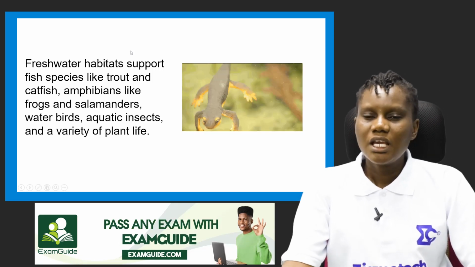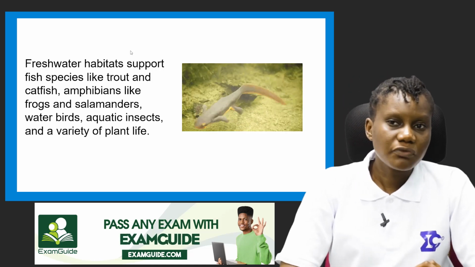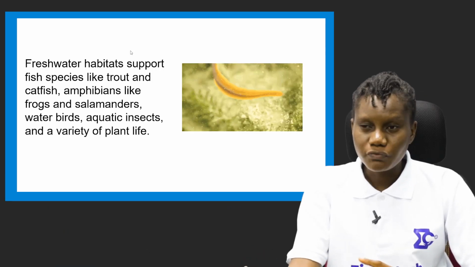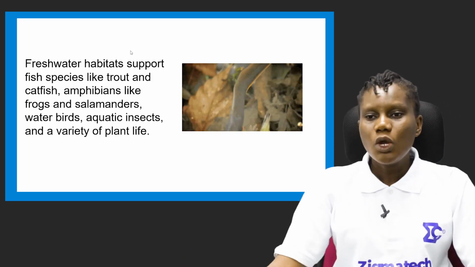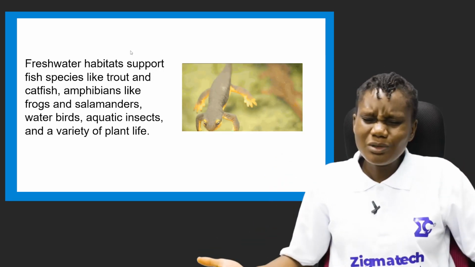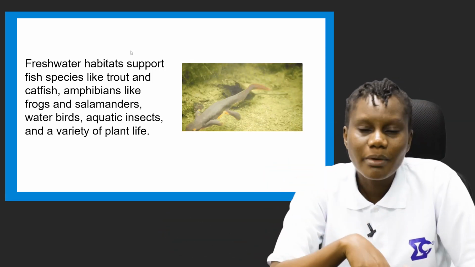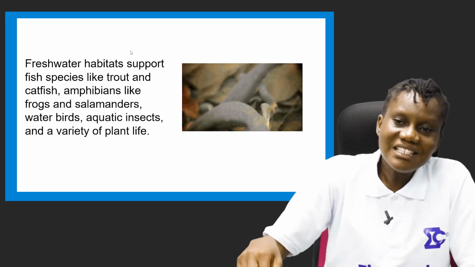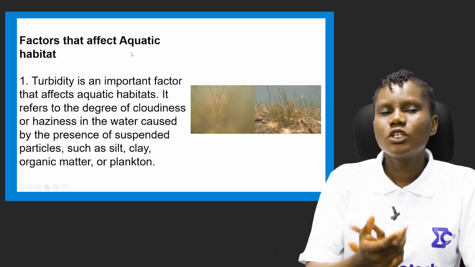For freshwater habitats, they support fish species like trout and catfish. You mostly find catfish in freshwater habitats. There are amphibians like frogs and salamanders, such as the one displayed on the screen, the salamander, which stays in a freshwater habitat. You'll be surprised that there are water birds, birds that live inside the water. There are also aquatic insects and a variety of plant life inside the water.